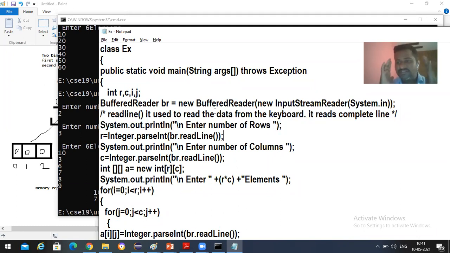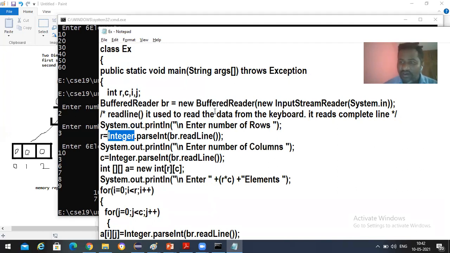He will be thinking that he is going to enter the value as an integer, but we are using the readLine method, and this readLine method reads the input in the form of a string. In order to convert that string to an integer, we require the parseInt method. parseInt is a method. Integer is a class.